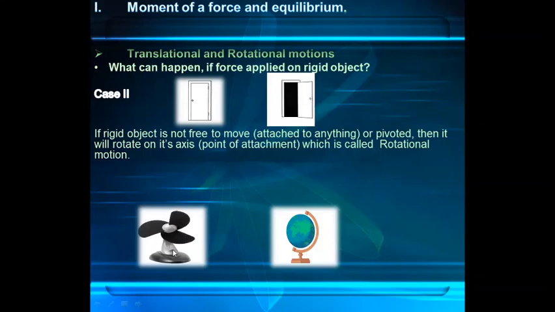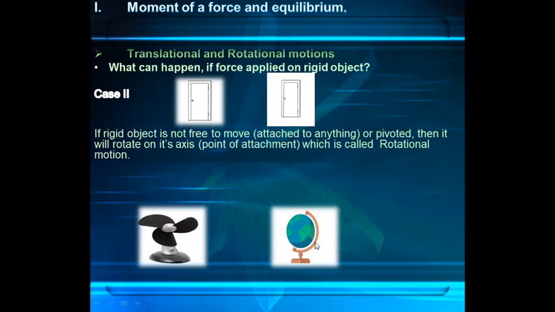Similarly, this blade of this fan, this blade is attached at this point. Hence, when electric force is applied on this, its blade is rotating. It is not moving from one place to another place. So this is a rotational motion since it is rotating.